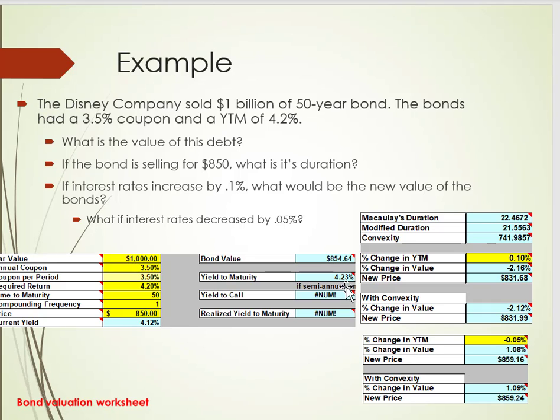The second problem looks at what's referred to as a corporate bond. In this case, we're going to look at a semi-annual bond valuation worksheet. Now, really, you'll find that the difference between the semi-annual and the annual modified duration has to do with 21.55.